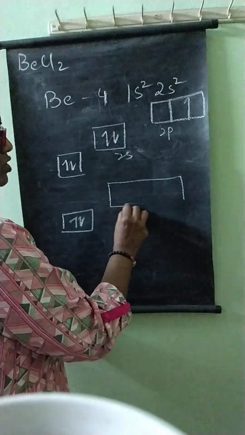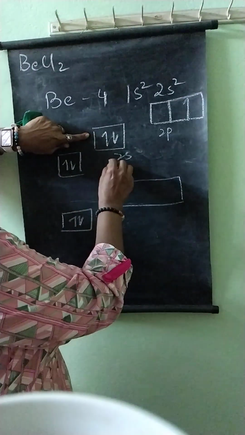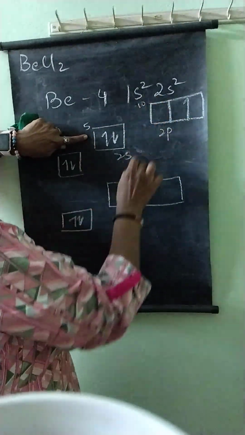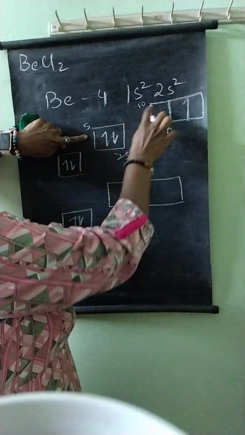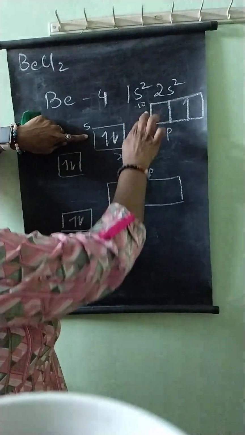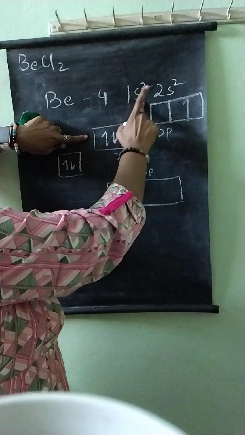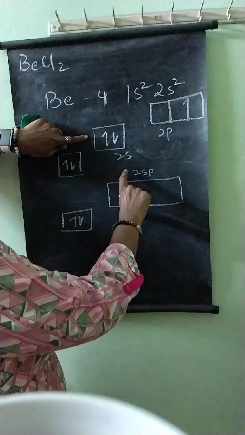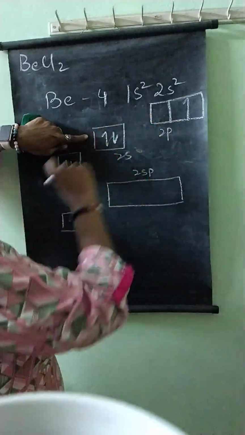They form sp hybridized orbitals. For example, if the energy of 2s is say 5 and the energy of 2p is 10, then the energy of this sp level will be in between 5 and 10, somewhere around 7 or 8. It will not be 5 or 10, it will come in between. This is just an example. The energies of 2s and 2p are not 5 and 10, but the energy of this hybridized level is in between these two.